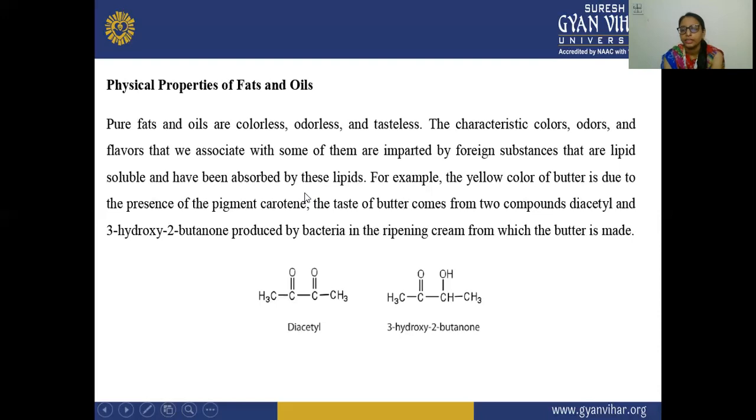Again, pure fats and oils are colorless, odorless, and tasteless. Odorless means smellless. The next characteristic is color, odor, and flavor. The characteristic color, odor, and flavor that we associate with some of them are imparted by foreign substances.